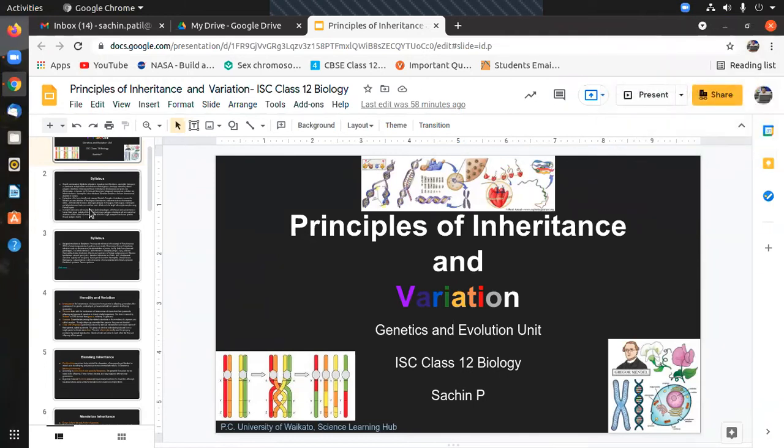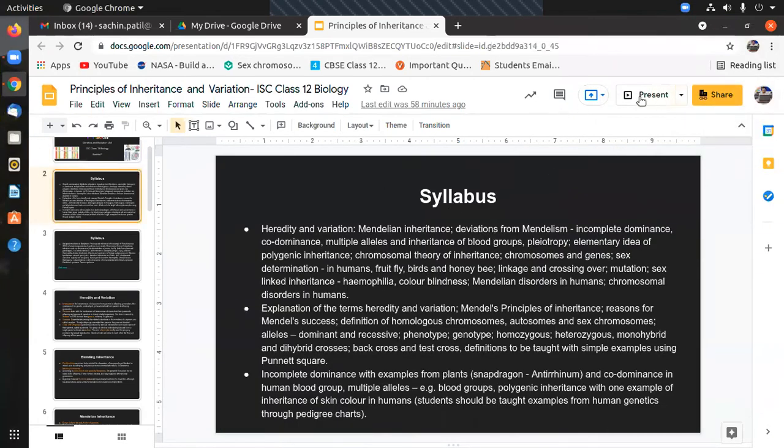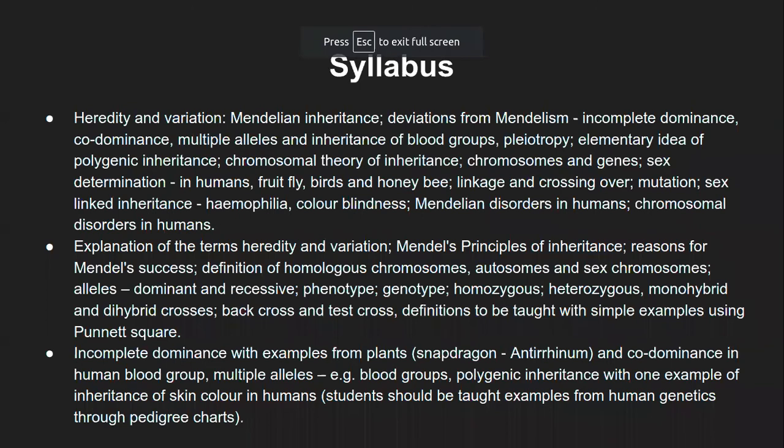Starting with this chapter, this is the syllabus content. As usual, it's a relatively longer chapter, but most of these things we have already covered. You have already studied them in class 10, especially the monohybrid cross and dihybrid cross, the whole of Mendel's experiment. So we'll rush through it. We need not spend a lot of time, but if you feel it has to be discussed in class, then we will spend relatively more time on it.